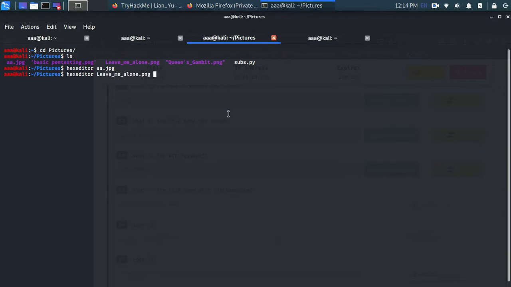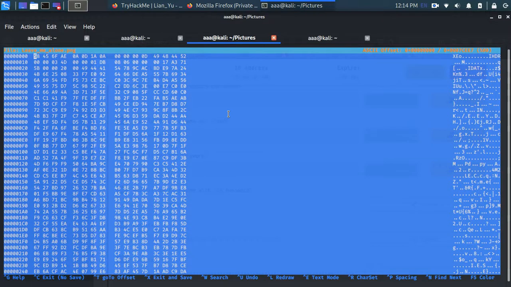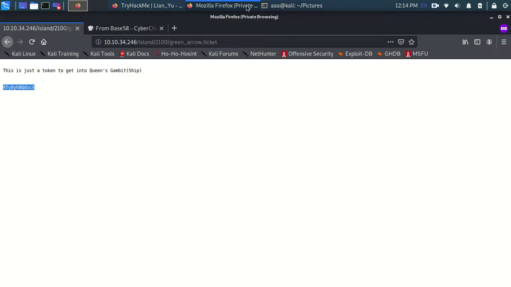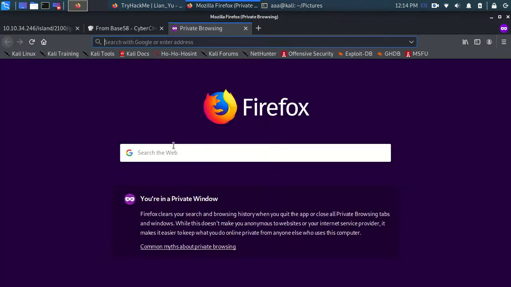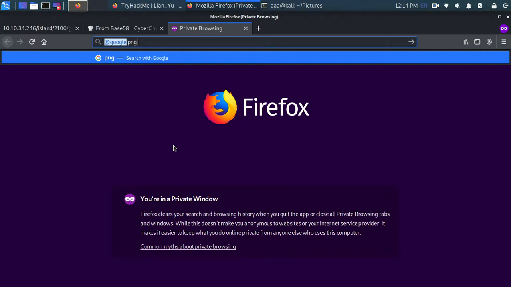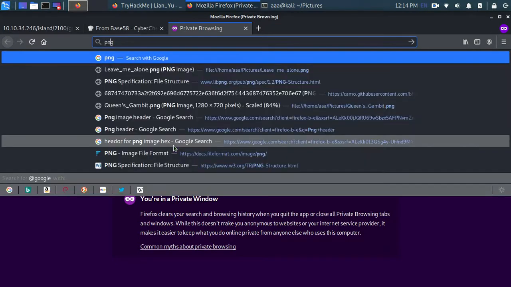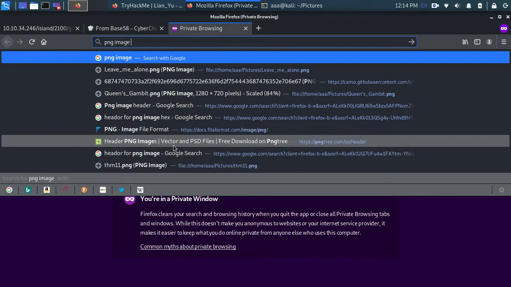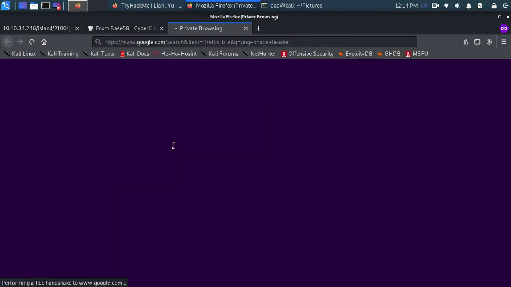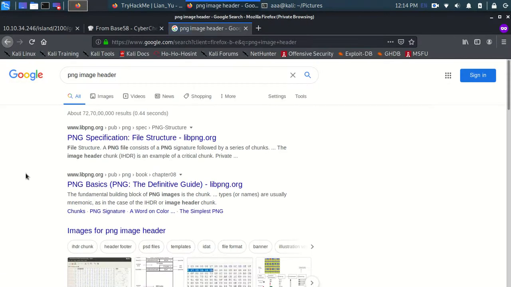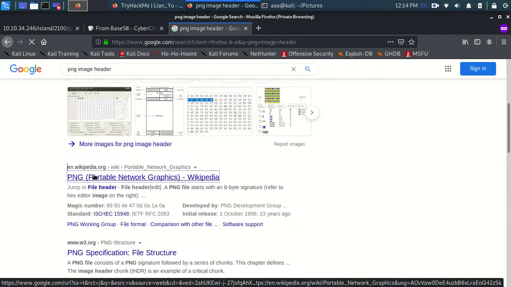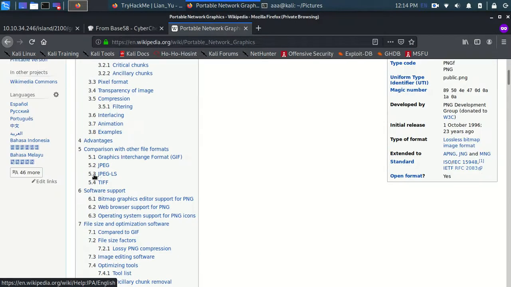So hex editor, leavemealone.png. Yeah, so this is a PNG file, but it doesn't say PNG in the header. So let's search for PNG image header, and let's go to Wikipedia maybe, and this is the PNG.